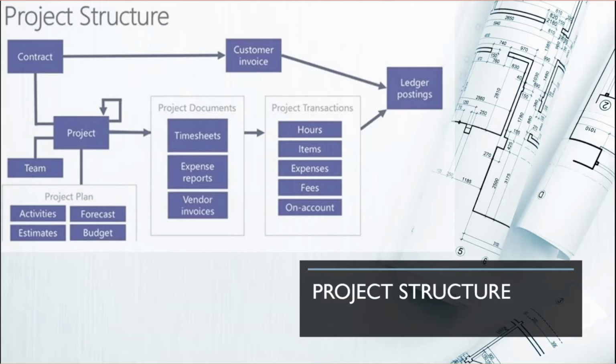For project cost consumption, there are project documents such as timesheets, expense reports, vendor invoices, which further then move on with the project transactions such as hours, item, expense, fee, and on account. All these transactions, when posted in Dynamics 365 Finance, basically hit their respective ledger account. Based on the billing rule that is defined on the contract, companies do invoicing to the customer, and further, the revenue recognition process is run so as to recognize the revenue over a period of time for the project that is executed.